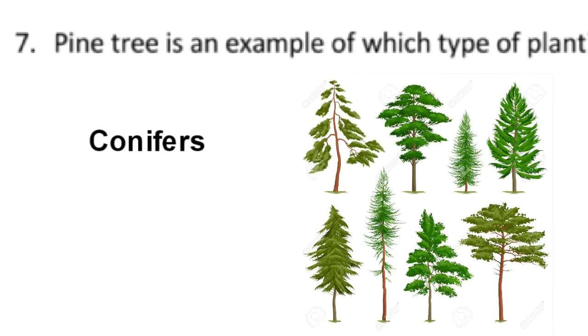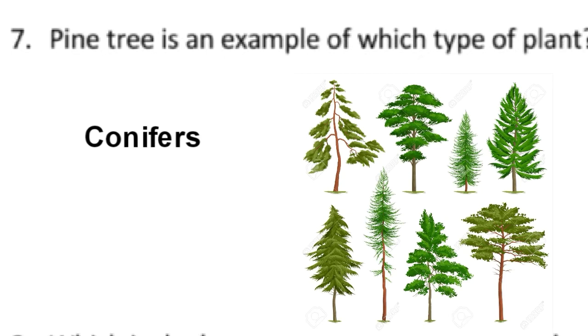Pine tree is an example of which type of plant? It is conifers. You know, a pine is any conifer shrub or tree species from the pines genus of plant, a group that includes more than 120 species worldwide. These are evergreen conifers.